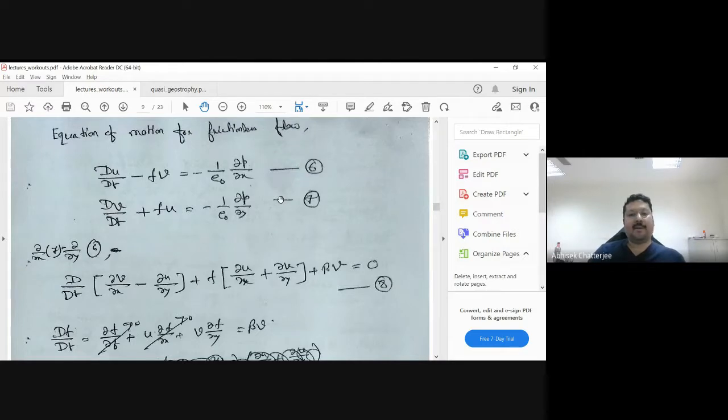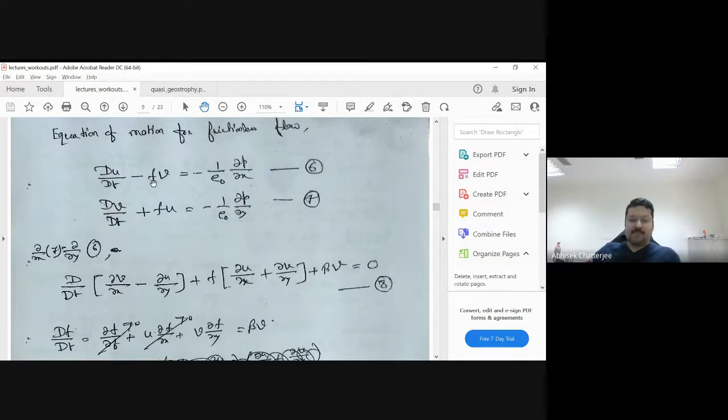Then you have equation 6. You take the derivative with respect to y, so you get d/dt del u del y, this one. We are subtracting, right? Minus del u by del y, then minus times minus becomes plus f del v by del y. Now because f is a function of y also, f equals f naught plus beta y, we are assuming the beta plane approximation.